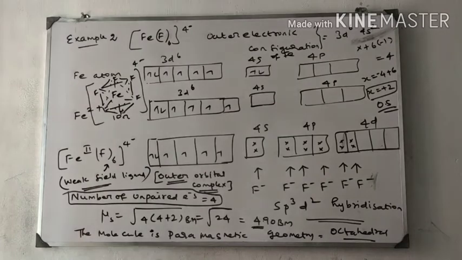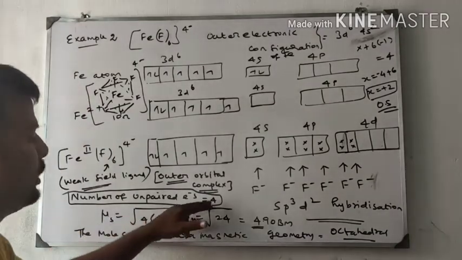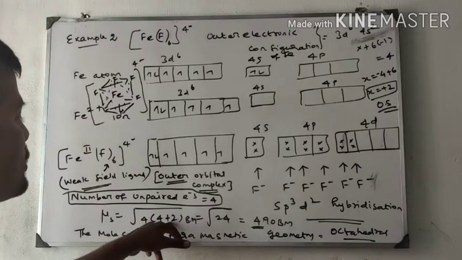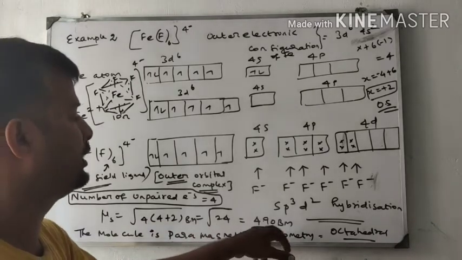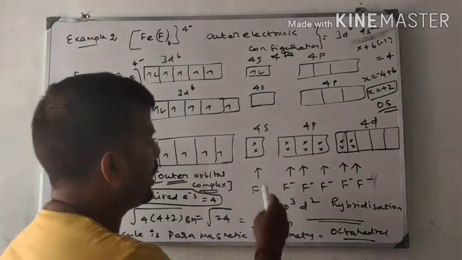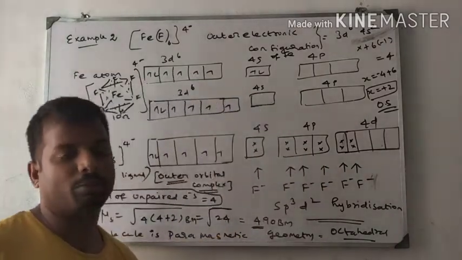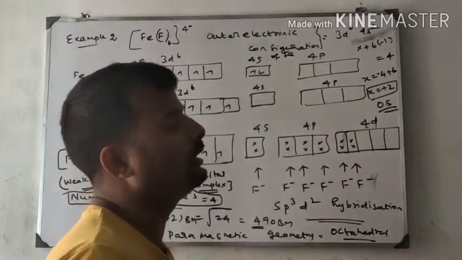If unpaired electron present means it is paramagnetic. So number of unpaired electrons equal to 4. Spin only magnetic moment is equal to root of 4 into 4 plus 2 Bohr magneton, equal to root 24, equal to 4.90 Bohr magneton. And the hybridization here is sp3d2. If it is sp3d2, I have already given the table, check the table, it is octahedral in shape.